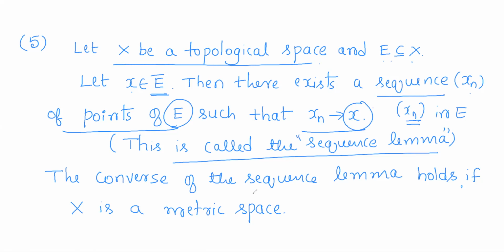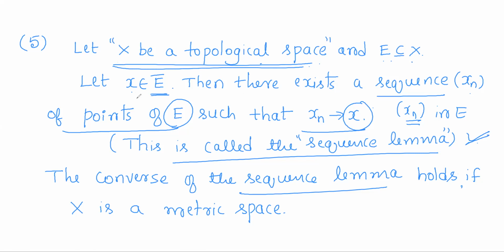The converse of this sequence lemma holds only if X is a metric space. So note that all metric spaces are topological spaces, but a topological space need not be a metric space. Actually, topological spaces are a generalization of metric spaces. So if in particular X is a metric space, the converse of this sequence lemma holds. So what is the converse? First, just concentrate on the direct part.